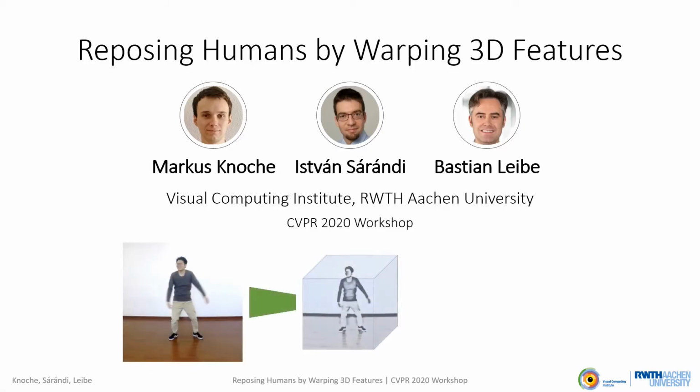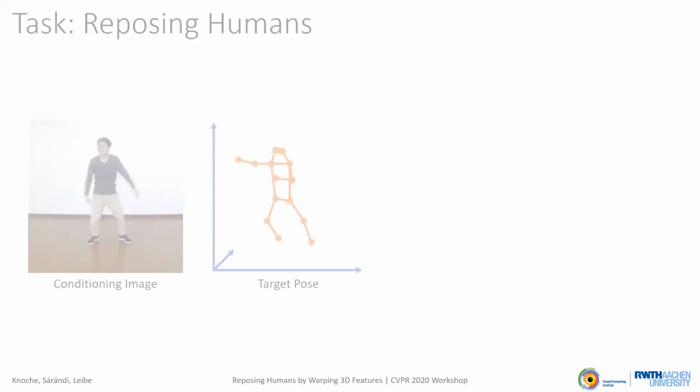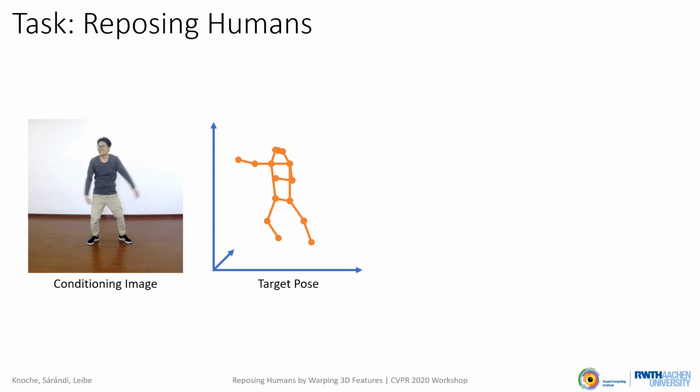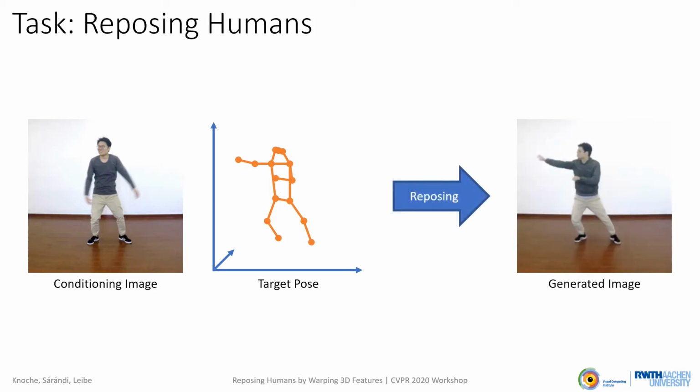We present a volumetric feature warping approach for person reposing. Given a human image and a 3D target pose, we synthesize a new image of the same person in the given pose. Most prior approaches work either in 2D or with 3D meshes.